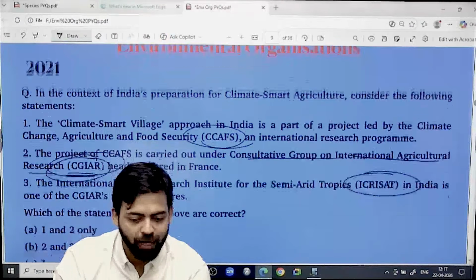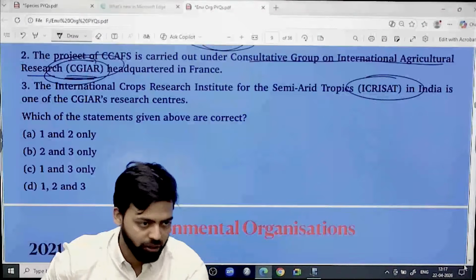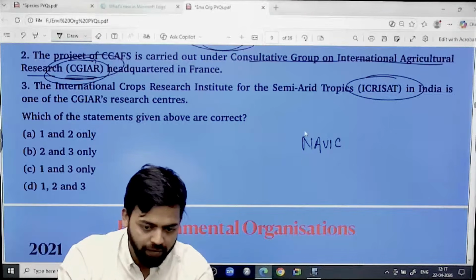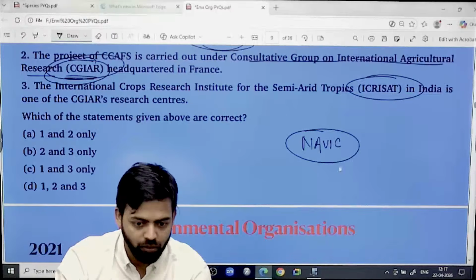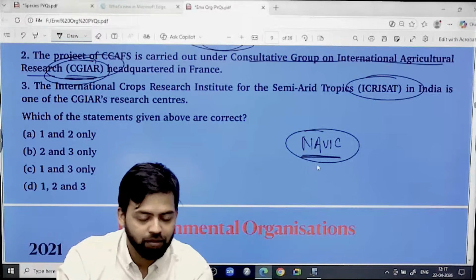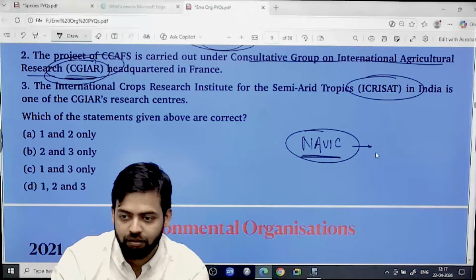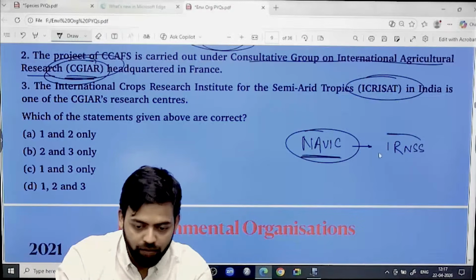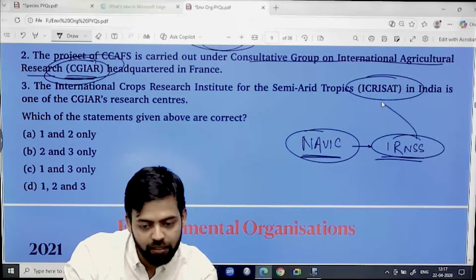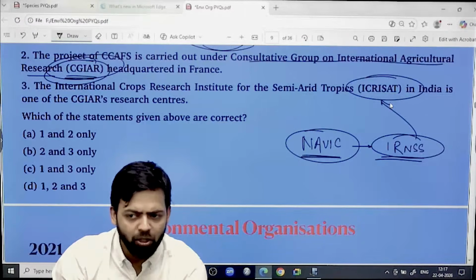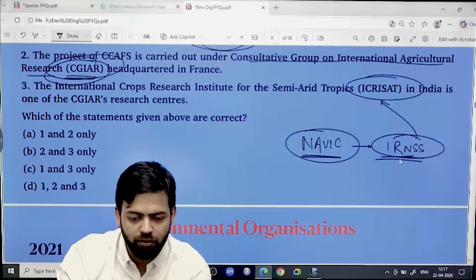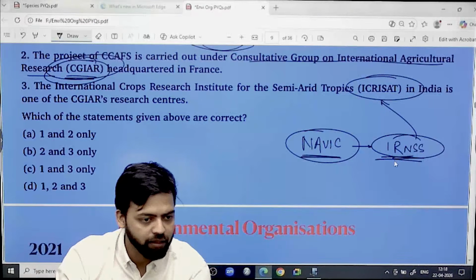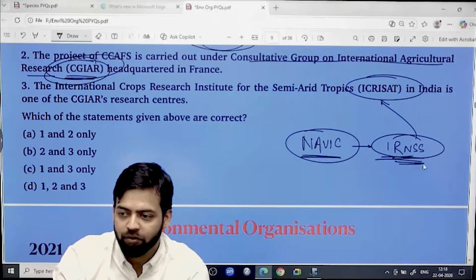ICRISAT, you all might have seen recently there was news related to NAVIC. You know what is NAVIC? What is NAVIC? Satellite system. That is the navigation satellite system, IRNSS, right? When IRNSS was in news, this ICRISAT was also in news because of this. And why was IRNSS in news? This part is covered in Science and Tech? No. Okay. Why was this in news?